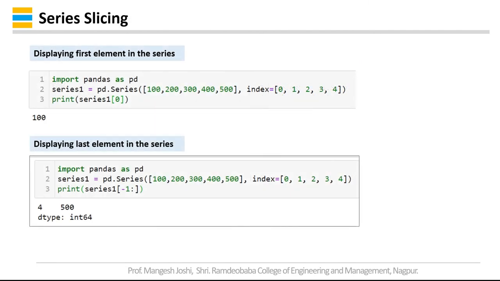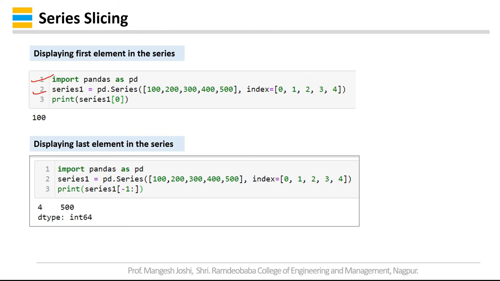Now as we have sliced strings, in the previous video we have seen how to slice strings, you can also slice the series as well. Suppose you want to display the first element in the series. So in this case, we have to import pandas as pd, series1 is equal to pd.Series.